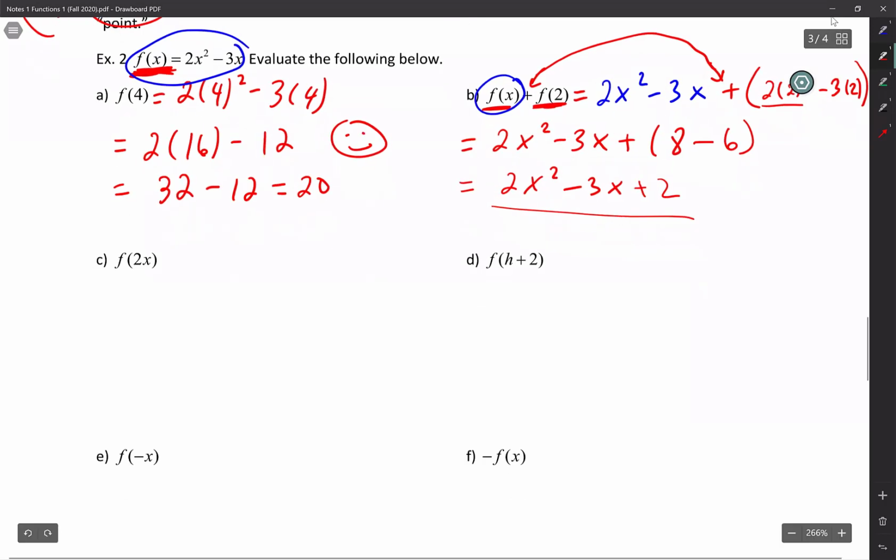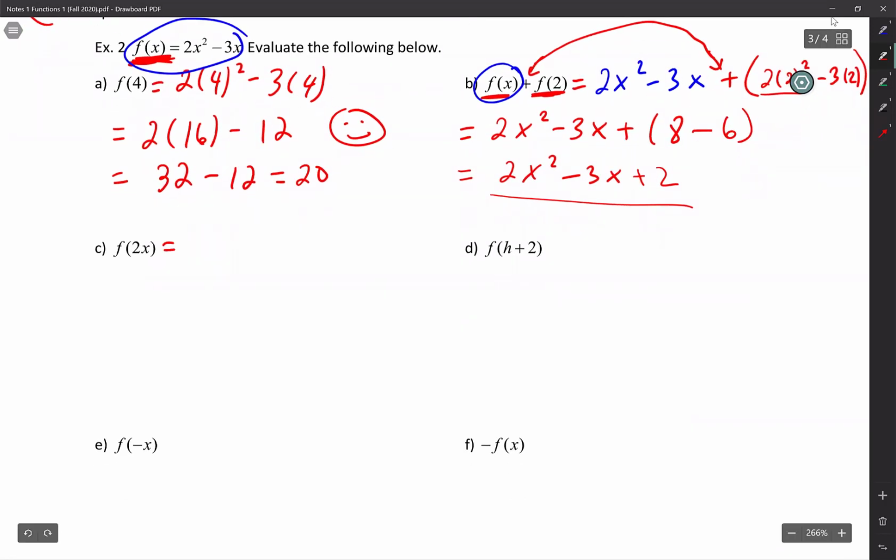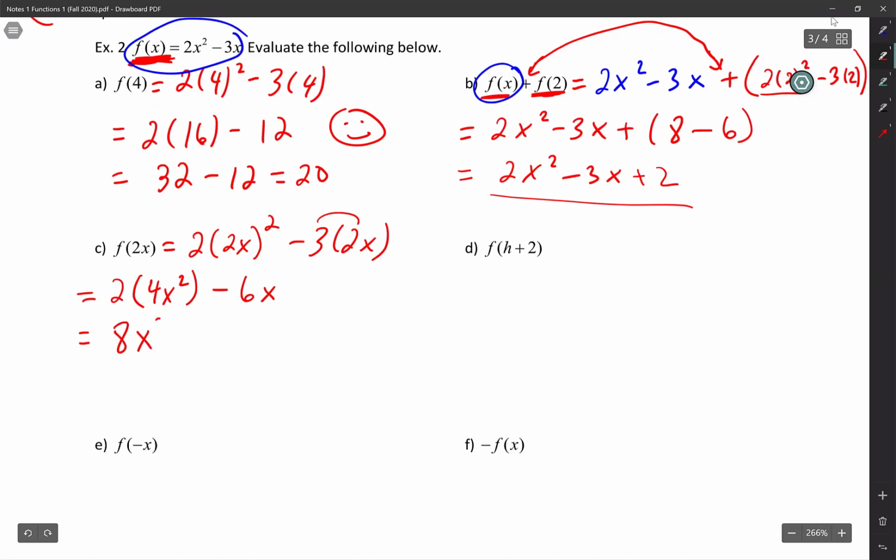All right. F of 2x. So I'm going to write 2 parentheses 2x, close it, squared, minus 3 times 2x. And then I just keep expanding it, guys. 2 parentheses 2x times 2x is just 4x squared. Close it, minus 3 times 2x is just 6x. And then I just double the 4x squared, so that's going to be 8x squared minus 6x. And there it is. That's it, guys. Give you guys a little bit of time.